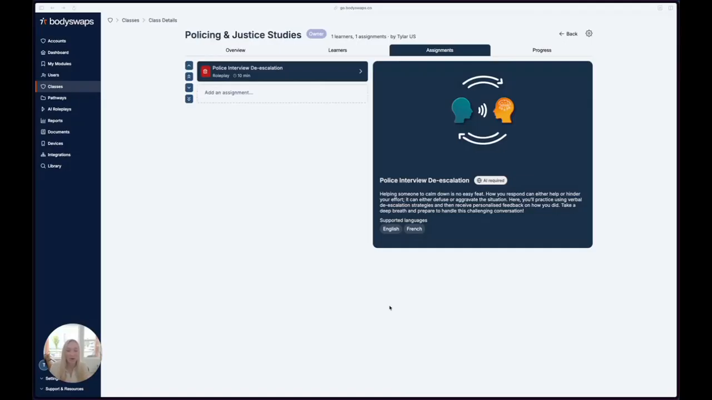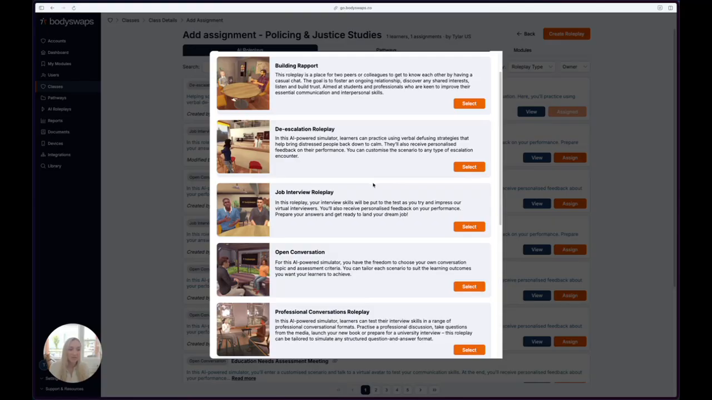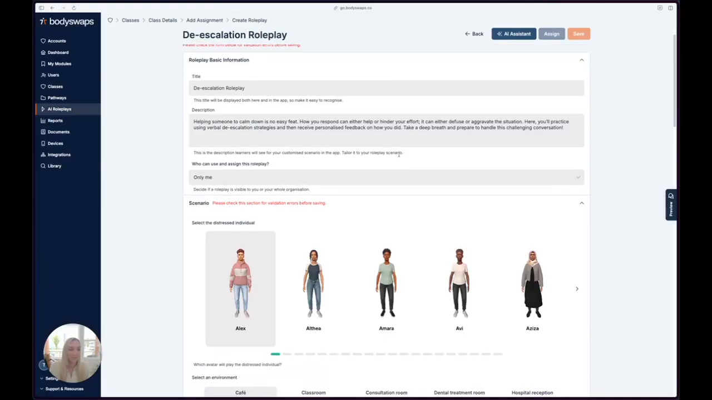Today I'm going to show you a brief preview of the kind of simulations that you can create inside Bodyswaps. Right now, I'm in our backend system called Bodyswaps Go. This is where I'm able to create custom experiences for my learners. Today, I'm going to practice doing a de-escalation roleplay around a suspect evaluation.